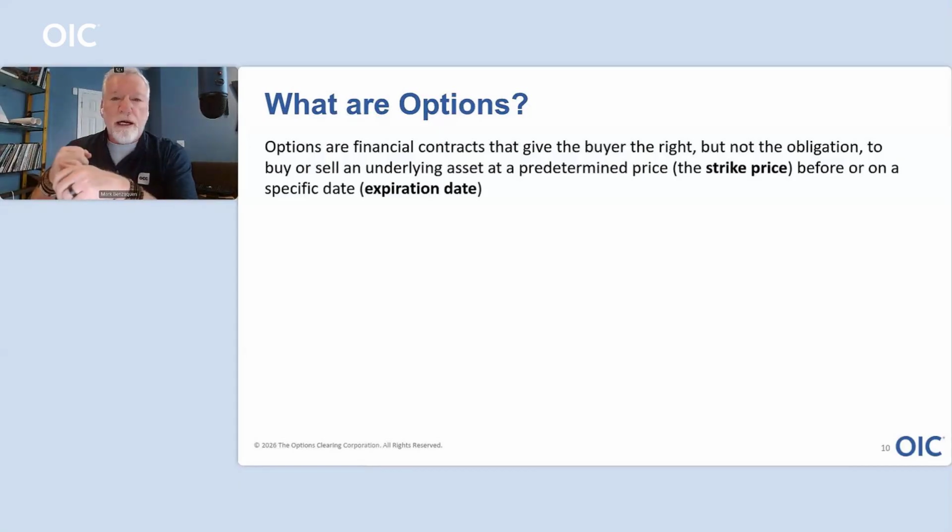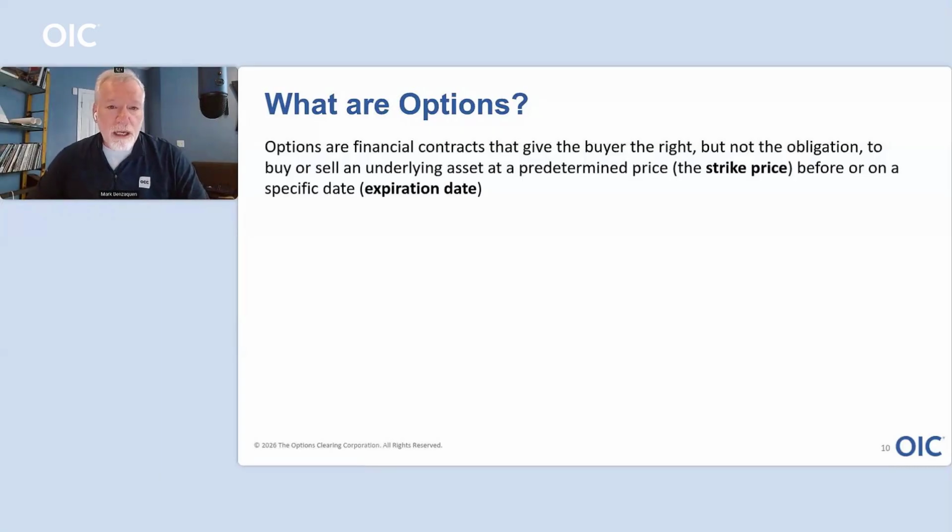So, for example, if you bought an option on Amazon, it gives you the right to buy or sell shares of Amazon at a specific price, and that specific price is known as the strike price, and within a certain time frame, and that time frame is going to be that expiration date. So if we are buying an option, we are buying the right to buy or sell that particular asset. If we are selling an option, we are accepting the obligation to buy or sell that asset.